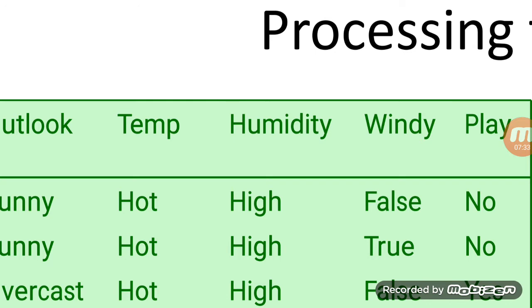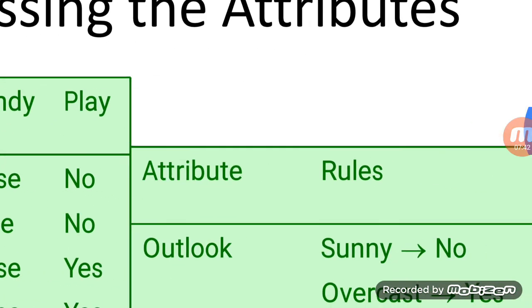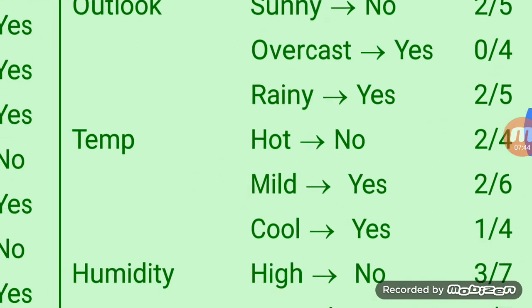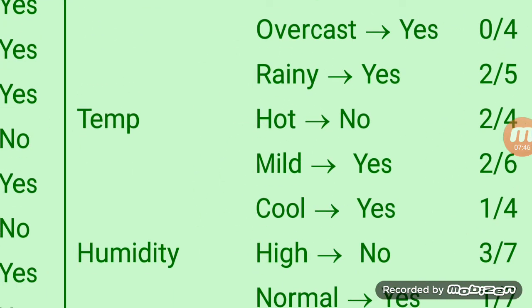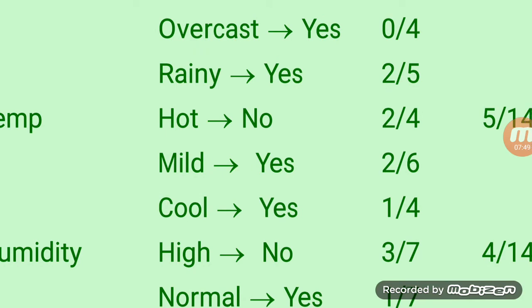Since there is no largest or most frequent entity, we will take any of the cases, that is, temperature hot arrow no is equal to 2 by 14.